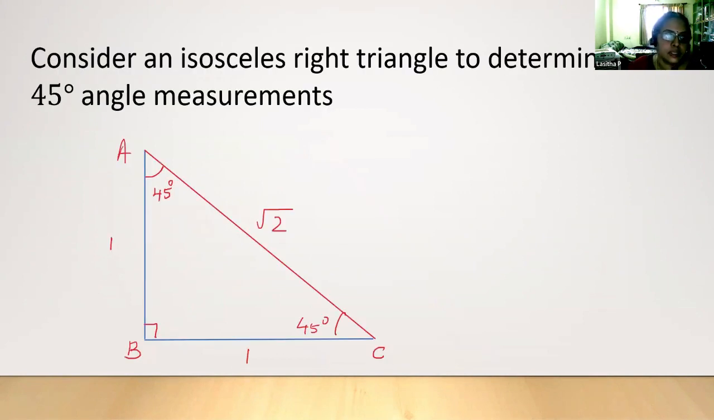And for the 45-degree angle, I consider the isosceles right triangle. Isosceles means the base angles are equal, and one unit is taken as the side length. Hypotenuse will be root of 1 square plus 1 square. In that way, sine 45 is 1 by root 2 immediately, if they remember this diagram. So this visual idea we have to give them instead of telling them to learn the table by heart. I feel this is better, in my experience.